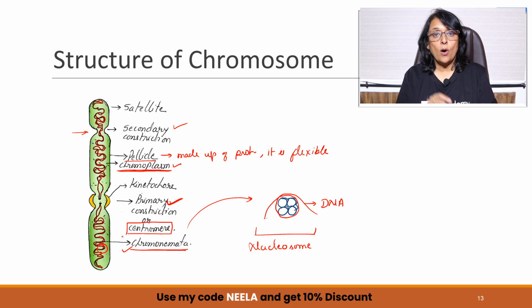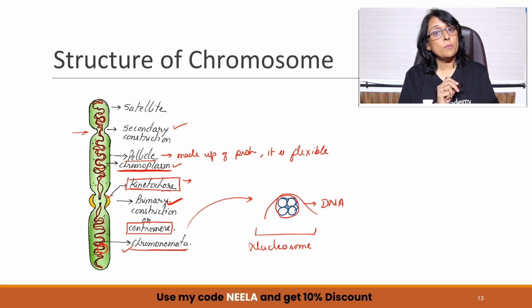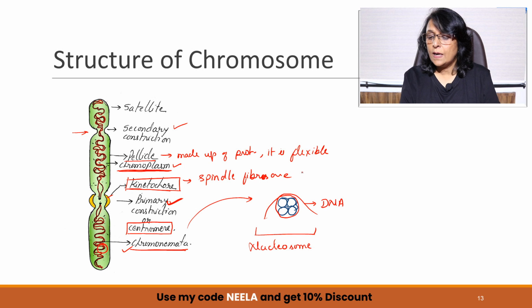And around the centromere, you find a sheath, this yellow colored sheath. This is called the kinetochore. This is again important. What is the importance of it? Spindle fibers are attached to kinetochore.